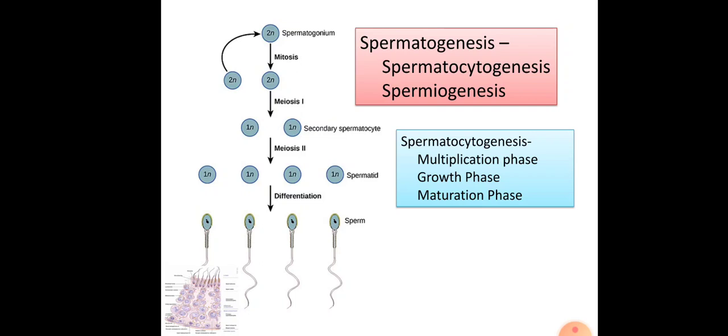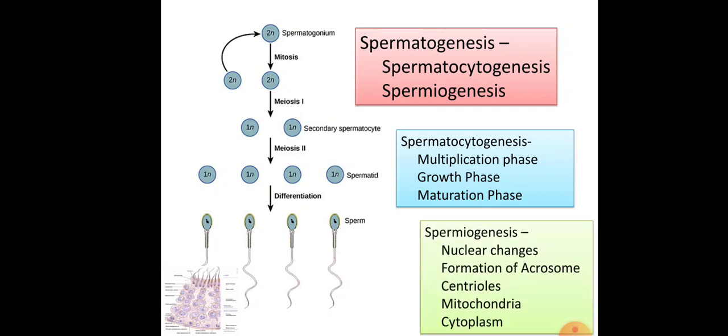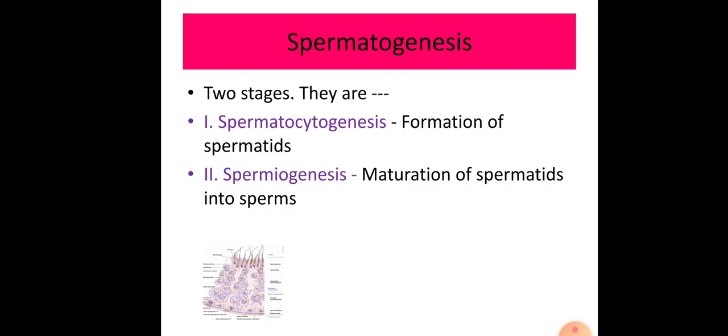Okay, the next stage is spermiogenesis. In this spermiogenesis, many changes occur in the formation of sperm from the spermatid. This spermatid, which is produced in spermatocytogenesis, is non-motile and inactive. It is ovoid in shape, but these spermatids metamorphose into sperms having motility and active form. First one is spermatocytogenesis.